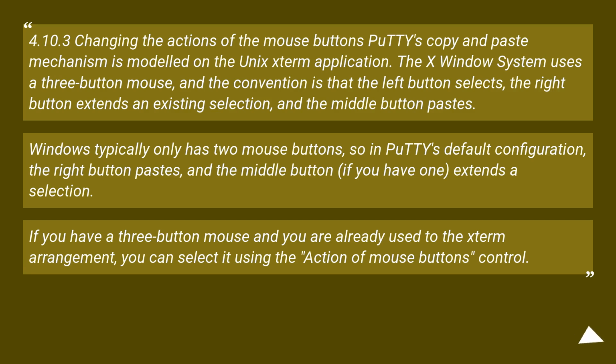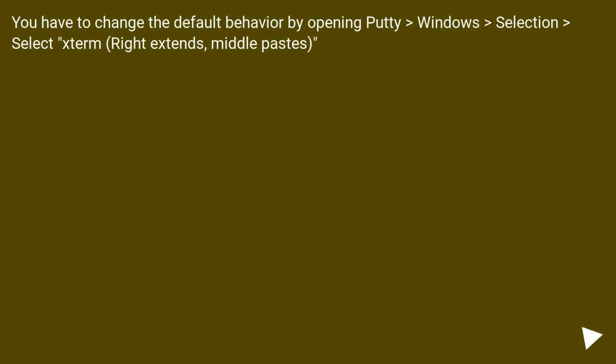Windows typically only has 2 mouse buttons, so in PuTTY's default configuration, the right button pastes, and the middle button, if you have one, extends a selection. If you have a 3-button mouse and you are already used to the xterm arrangement, you can select it using the action of mouse buttons control. You have to change the default behavior by opening PuTTY > Window > Selection, then select xterm: right extends, middle pastes.